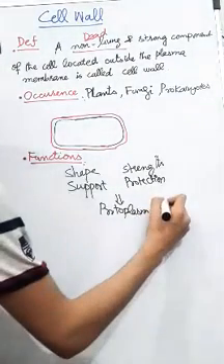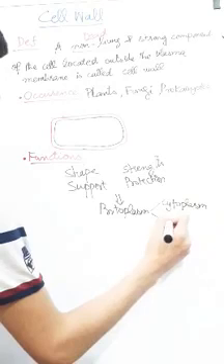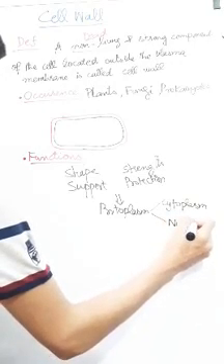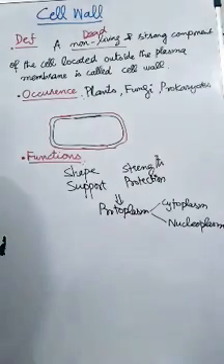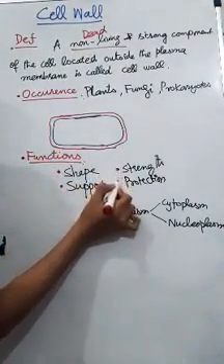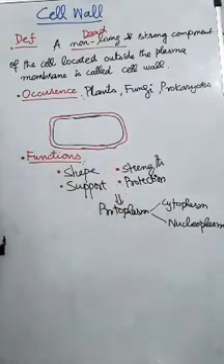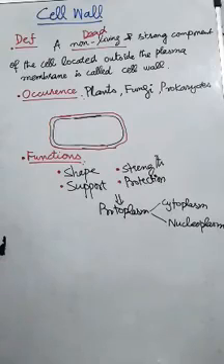Protoplasm consists of two things, that is the cytoplasm plus the nucleoplasm. This is additional information. So these are the functions of the cell wall, which is found in the plants, fungi, and prokaryotes.